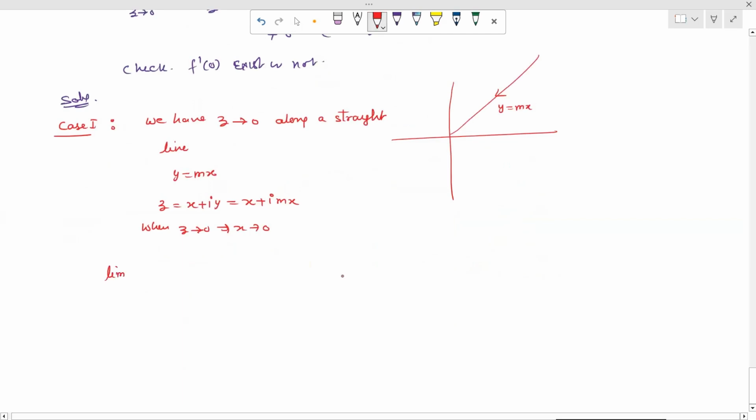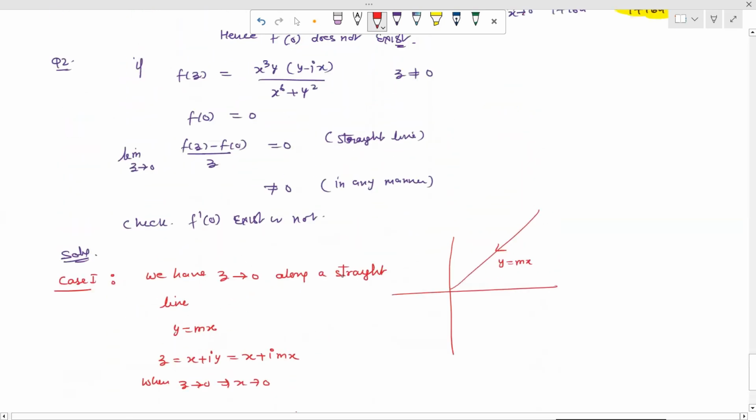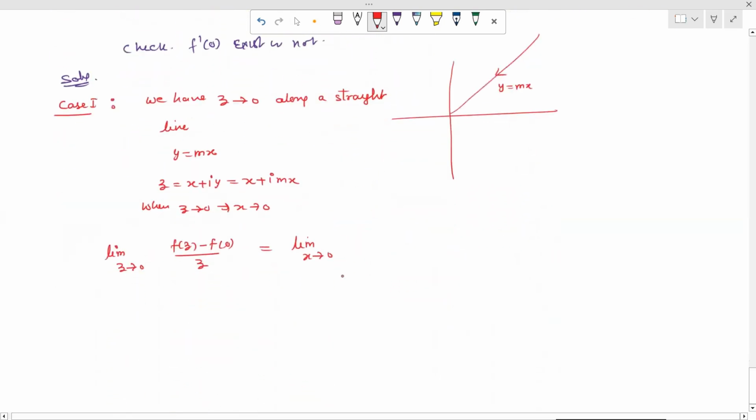Now we take the limit z tends to 0, f of z minus f naught upon z. So this can be written as limit x tends to 0. So the function value is x cube y.